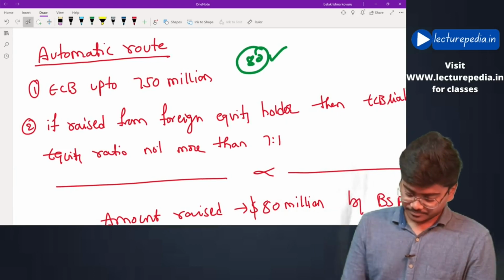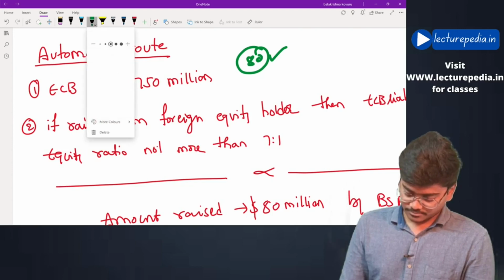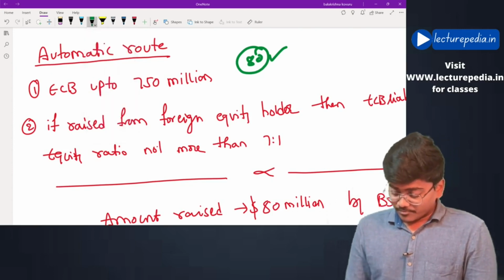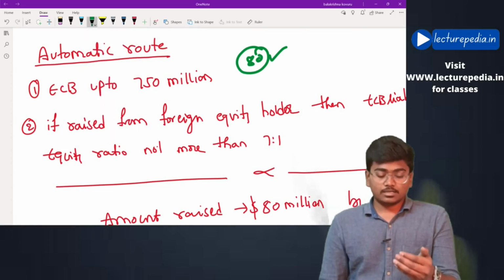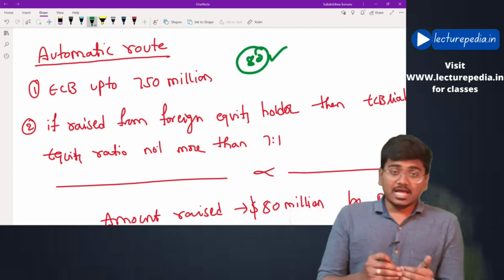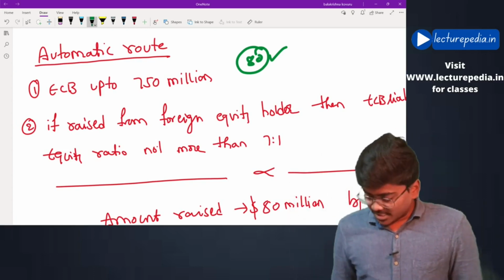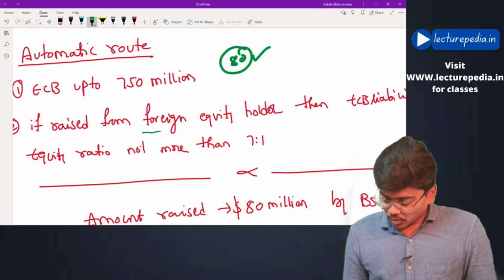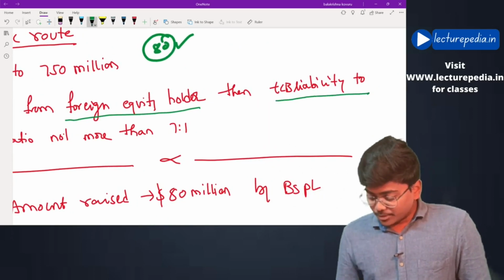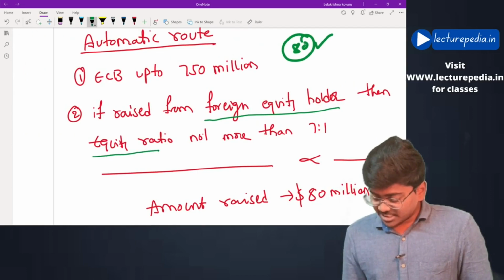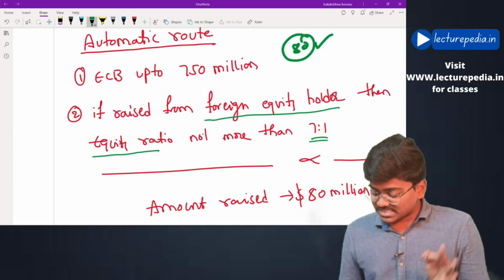Next, see, if the ECB raised by any particular entity has been subscribed by a foreign equity holder, okay, in that case ECB liability to equity ratio should not be more than 7:1.